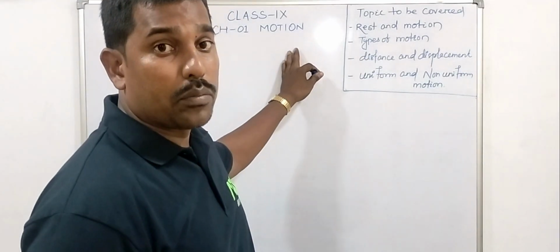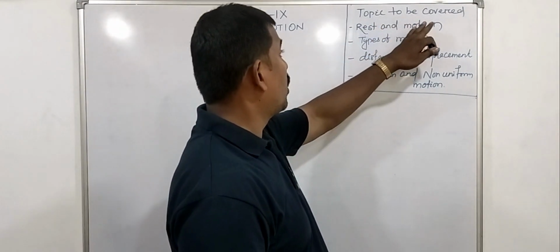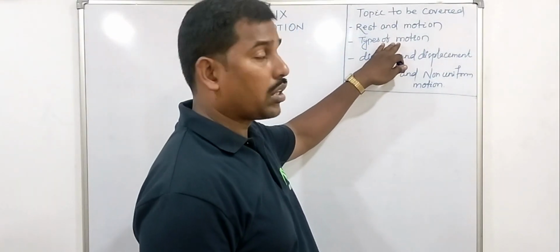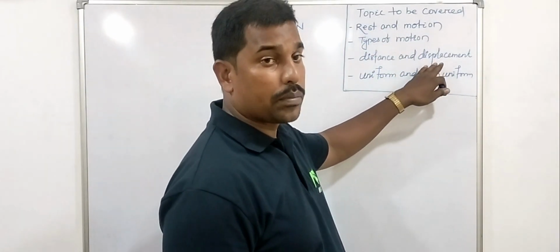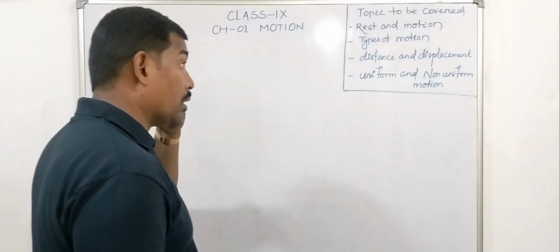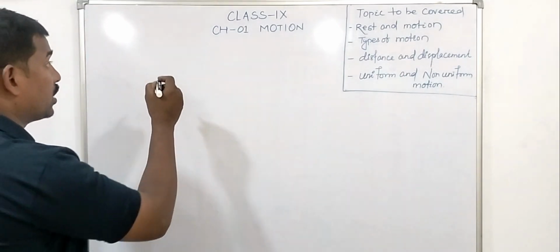Chapter 1, that is motion. Topics to be covered: first, rest and motion; second, types of motion; third, distance and displacement; and fourth, uniform and non-uniform motion. First, what is rest?